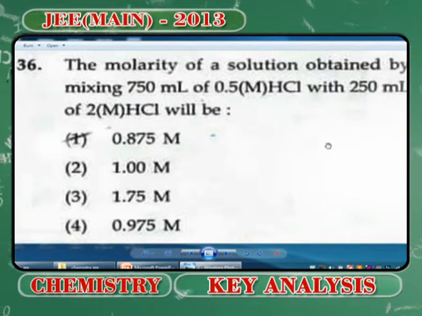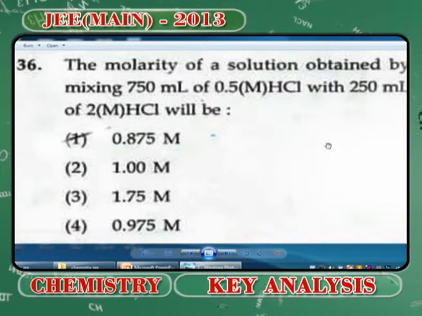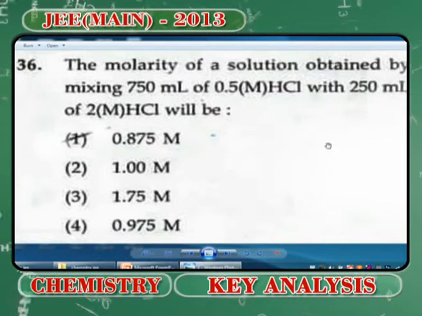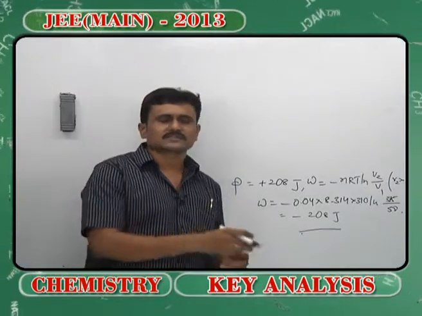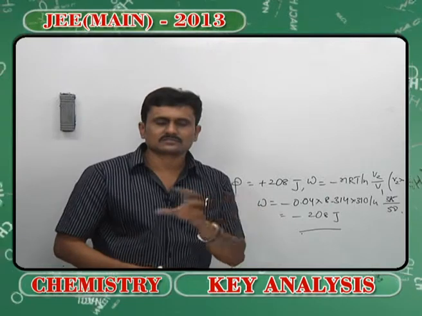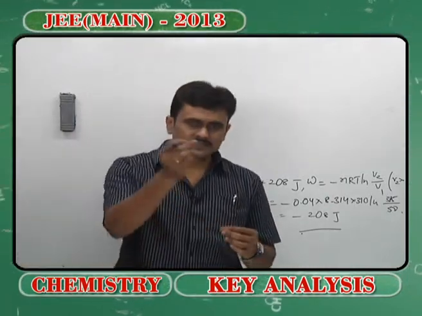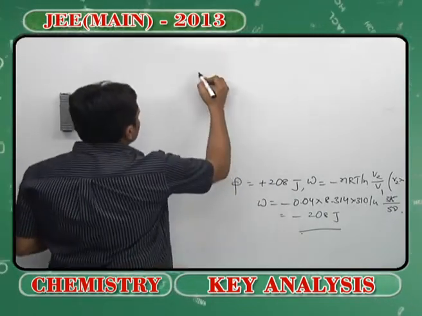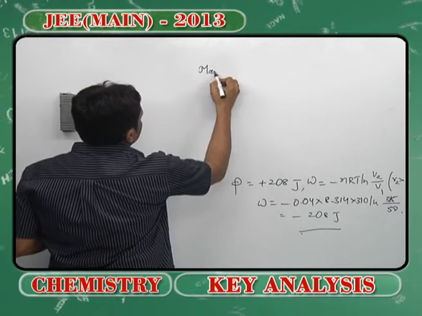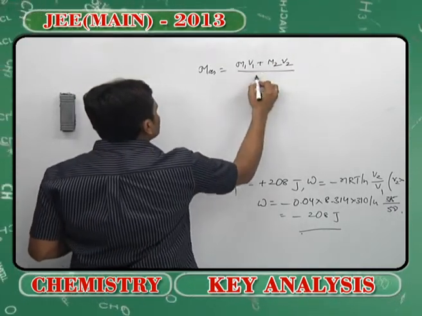It is related to stoichiometry, volumetry rather. The molarity of a solution obtained by mixing of HCl and another HCl will be... You see, my dear students, we should understand that when we are dealing with problems related to mixing, we better convert the molarity terms into moles and divide that by the resultant volume. That is, you use the formula M of the resultant is equal to M1V1 plus M2V2 divided by V1 plus V2.